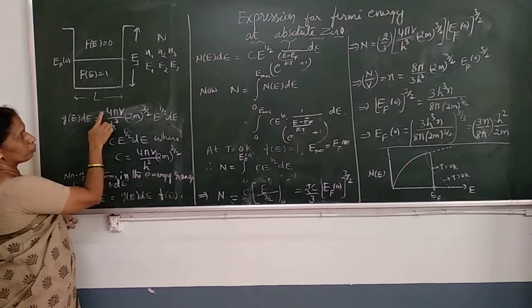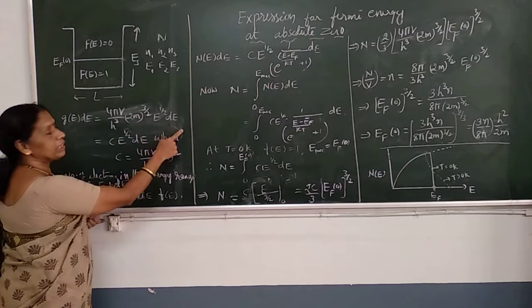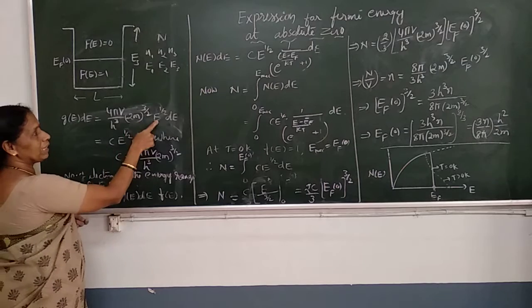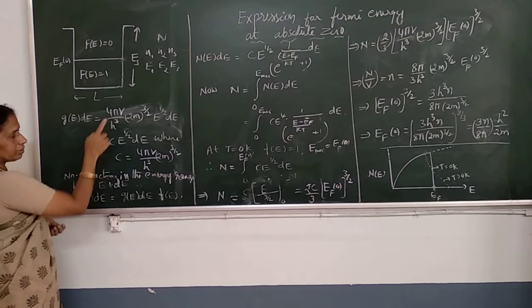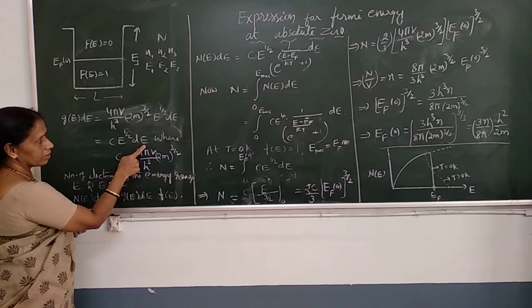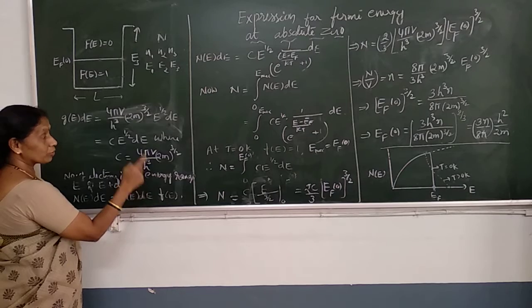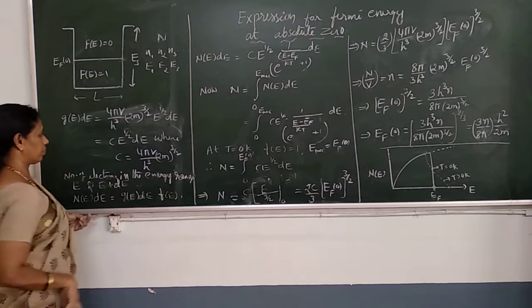The expression is 4 pi V by h cube, into 2m to the power 3 by 2, E power half dE. V is the volume of this metal box, m is the mass of the electron, E is the energy corresponding to the given level. It is written as C E power half dE, where the constant is taken as C.